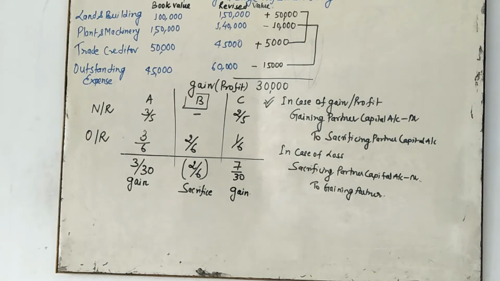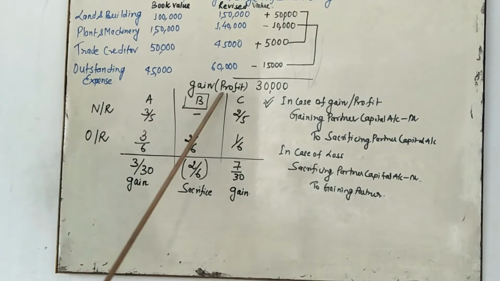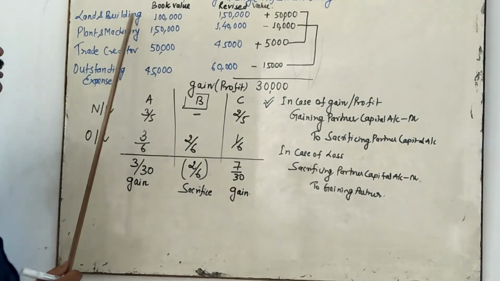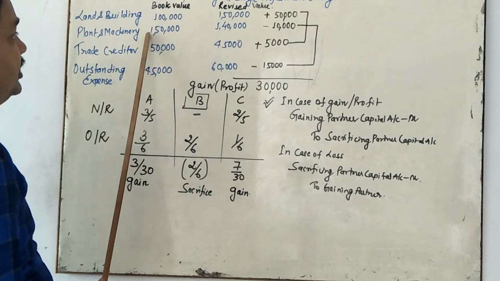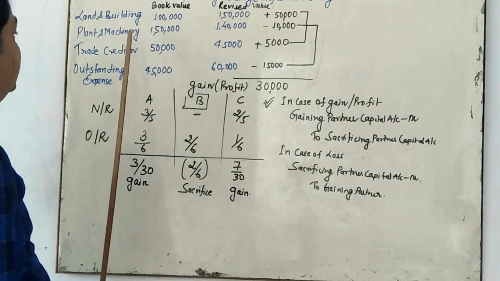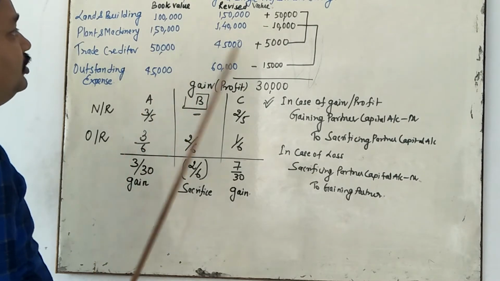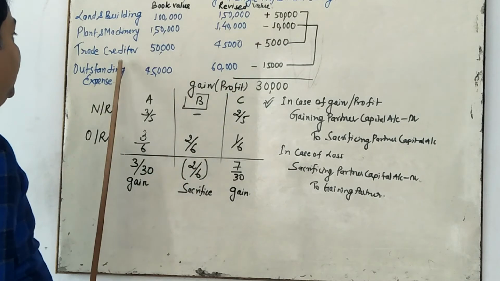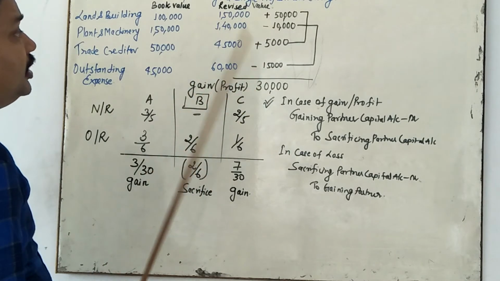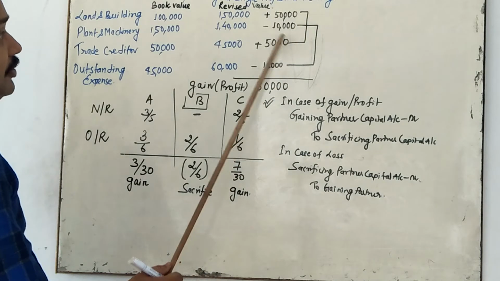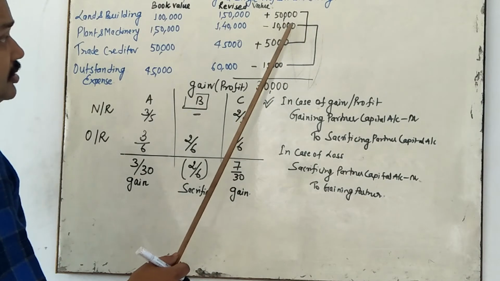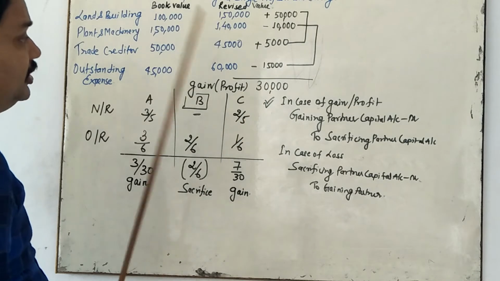So you need to calculate first the gain or loss. So what is the rule? If the assets are going to increase, it is a profit. If the assets are going to decrease, it is a loss. If the liability is going to decrease, it is a profit. If the liability is going to increase, it is a loss. So my dear student, you add all items, whatever the profit, and deduct whatever the losses. So in this situation, 30,000 is gain.